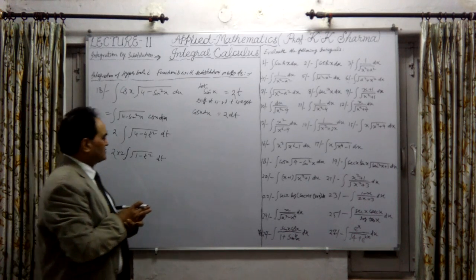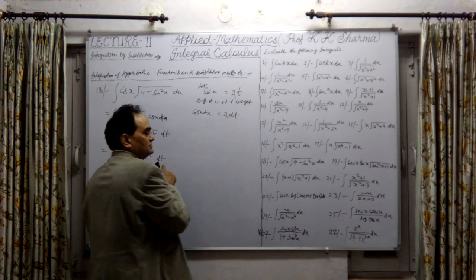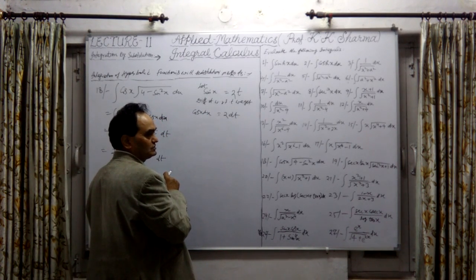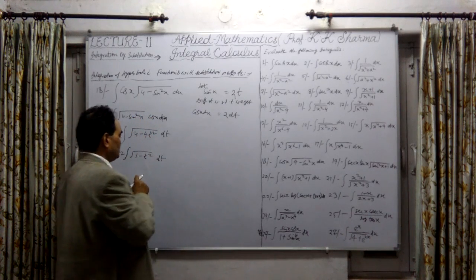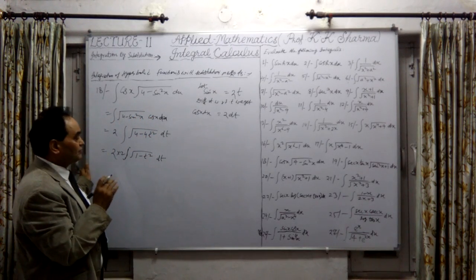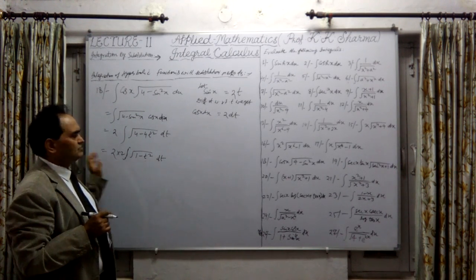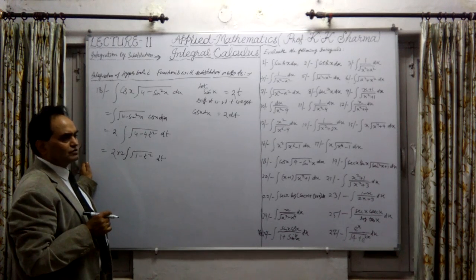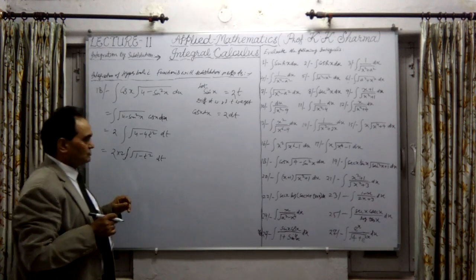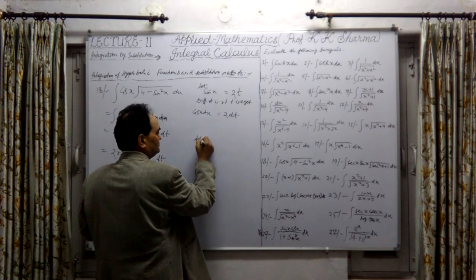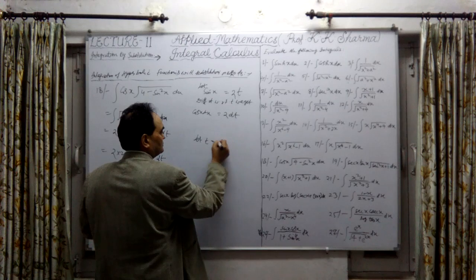So for the t, now in this case it is 1 minus t square. It is not 1 plus t square, so hyperbolic function cannot be taken. Hyperbolic function may be taken, maybe secant hyperbolic theta we can take, but that's not required. Let me take t first. Sorry, sin theta only. Let t equal to sin theta here.